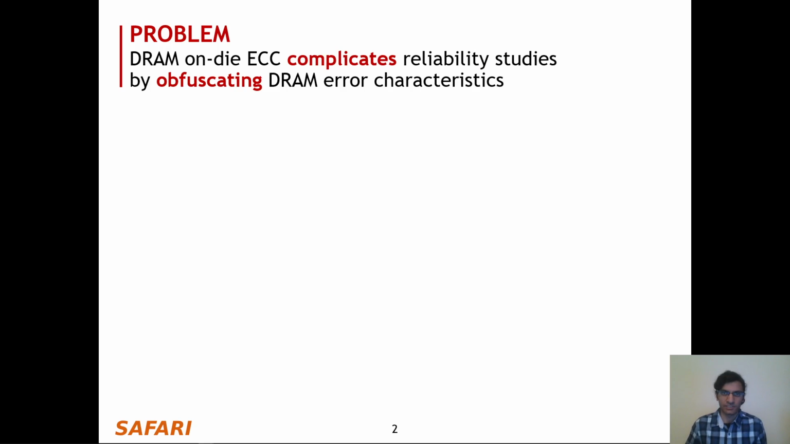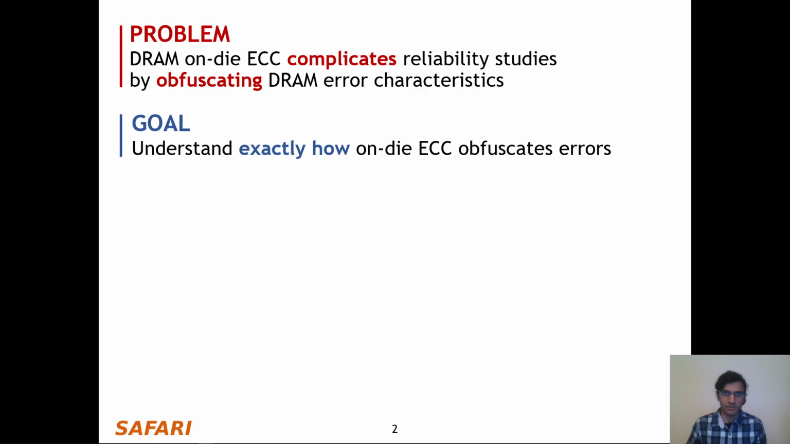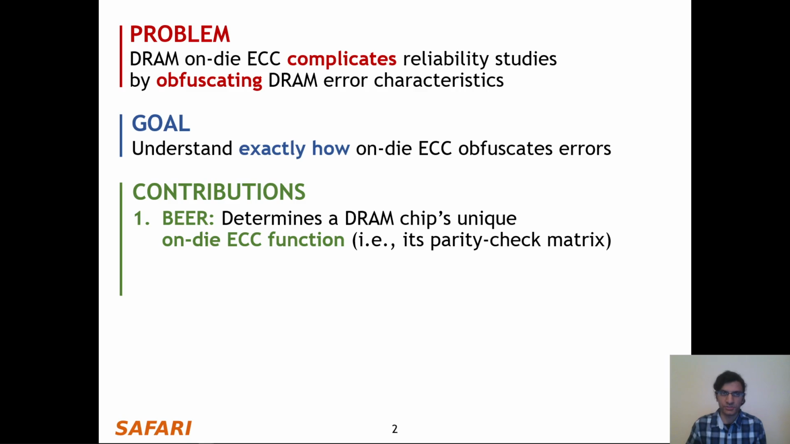So I'll start out with a high-level summary of our work. The problem that we tackle in this work is that on-die ECC complicates reliability studies by obfuscating DRAM error characteristics, and to overcome this problem, our goal in this work is to understand exactly how on-die ECC obfuscates errors. To achieve this goal, we make two main contributions in this work.